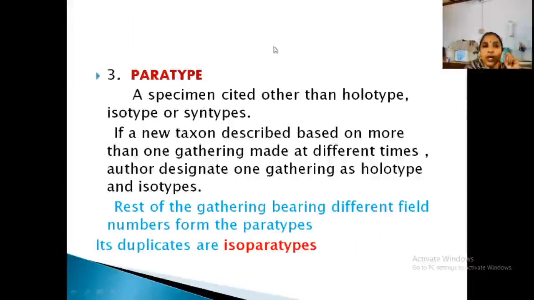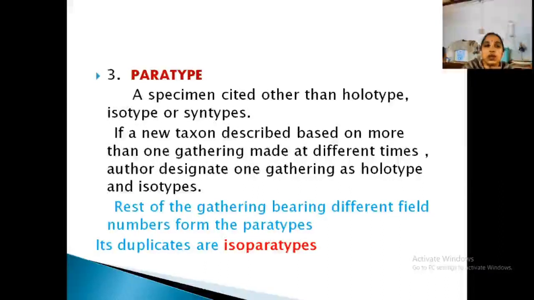Now, the third one is paratype. A specimen cited other than holotype. Other than holotype, he also designated some type, that is known as paratype. So a taxon described based on more than one gathering.